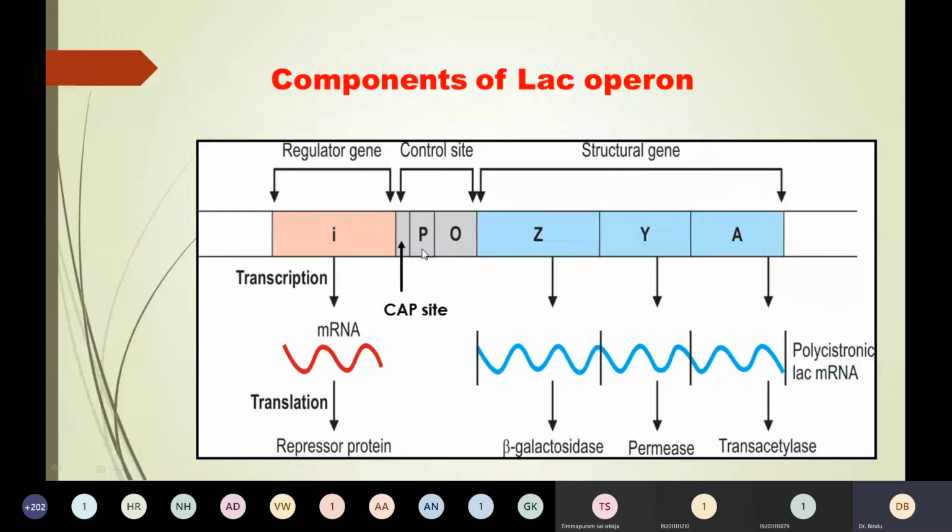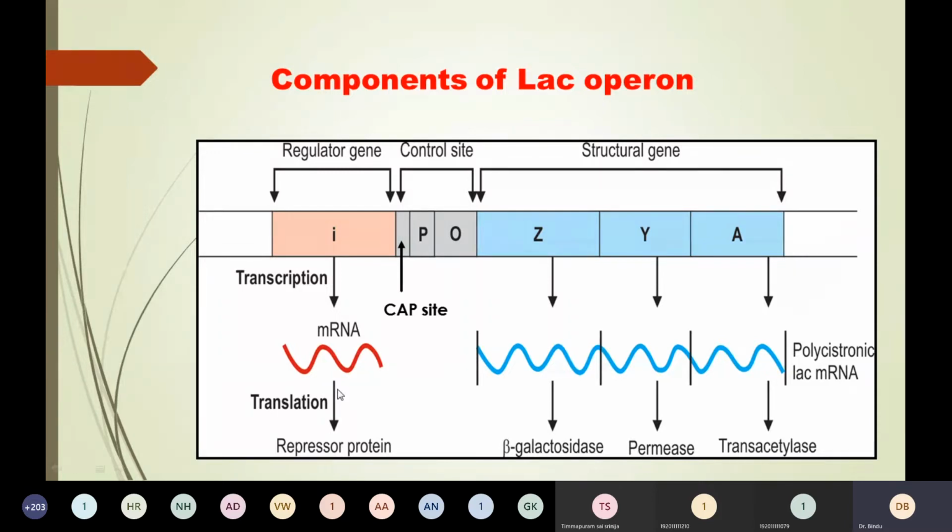As a result, there is initiation of transcription. Next to the promoter site is the CAP site, where CRP, the cyclic AMP regulator protein, a complex of cyclic AMP and catabolite activator protein, binds. Next to the CAP site is the regulatory gene, which I already told you constantly synthesizes repressor protein.